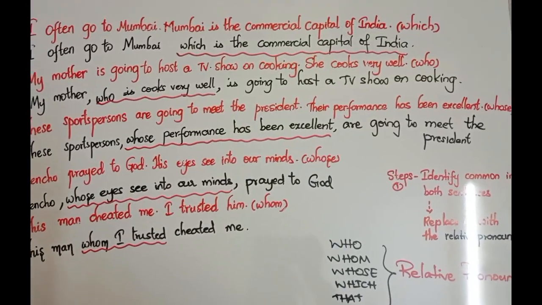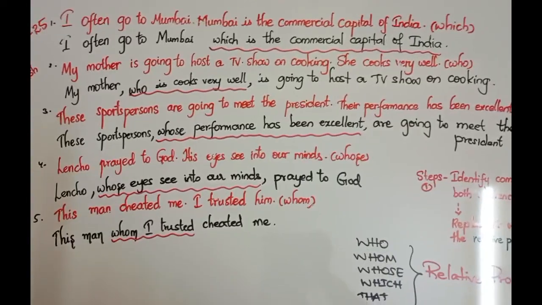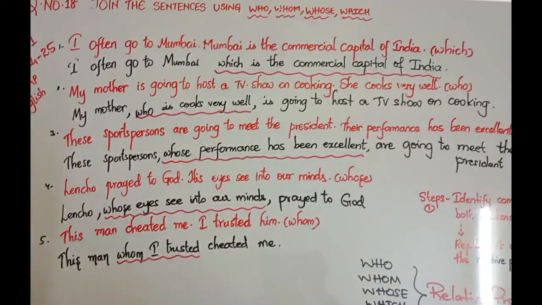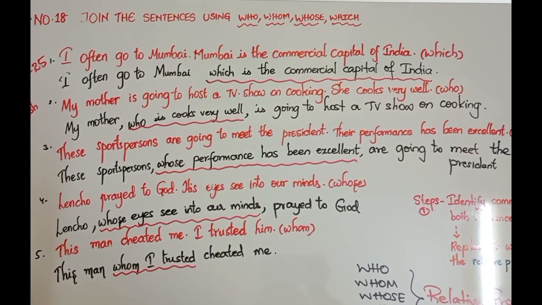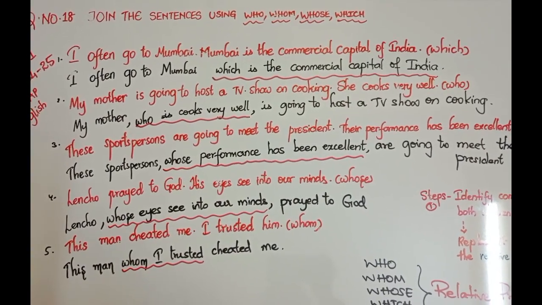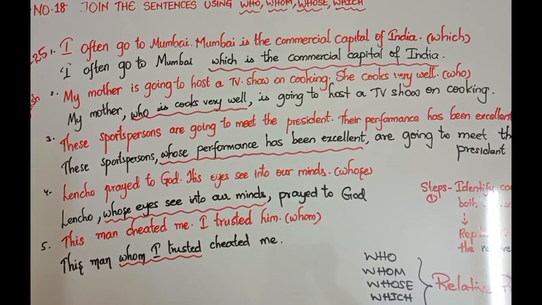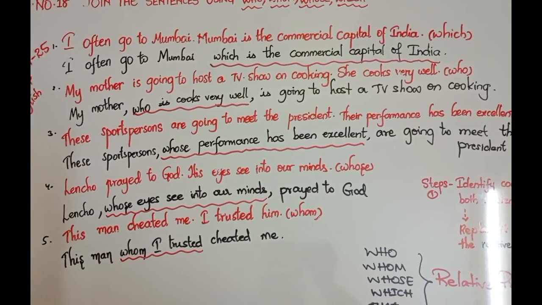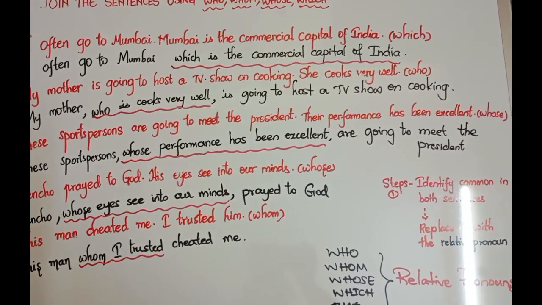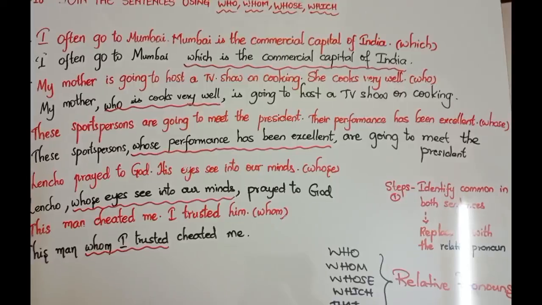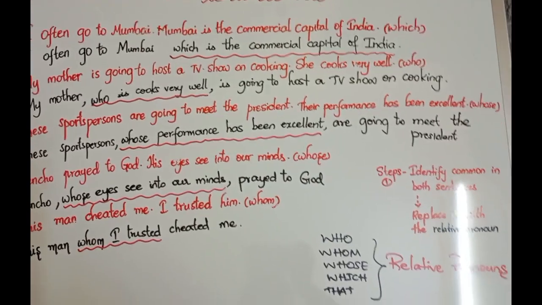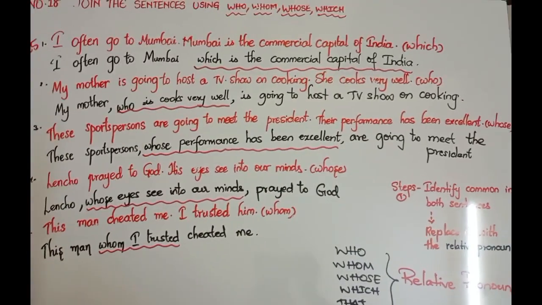You do more and more examples like this, you gain practice. This is question number 18 in Summative 1, 2024-25 paper of AP board English. Make sure you do more practice questions and worksheets and take down the notes properly.